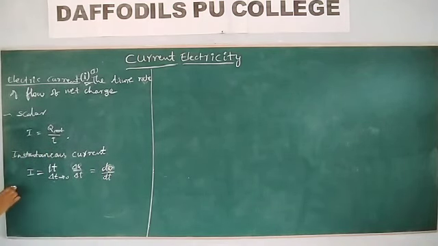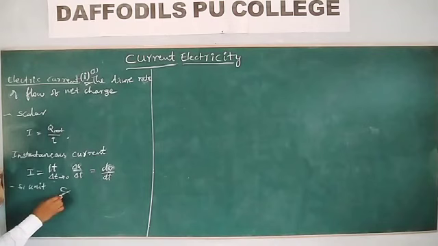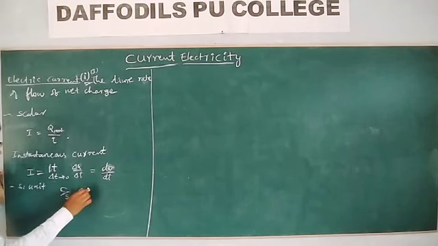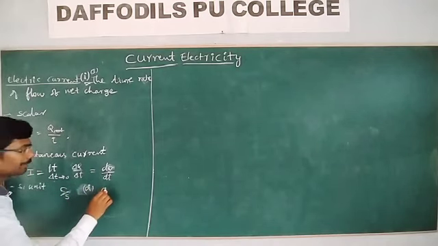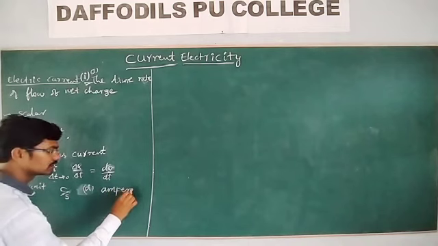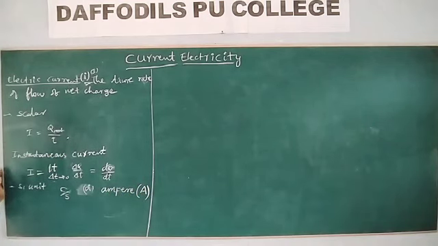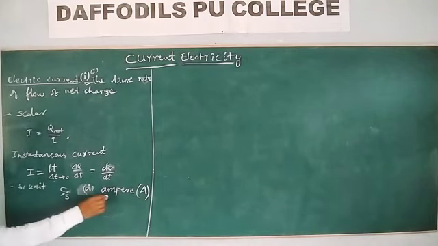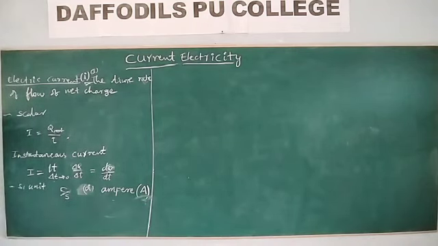So remember, what is the SI unit of electric current? The charge unit is the coulomb, the time unit is the second. Coulomb per second, or coulomb second inverse, or we can write it as ampere, and the symbol is A. This is the unit of electric current, which is a fundamental physical quantity with a fundamental unit. Now the doubt is whether it is vector or scalar.